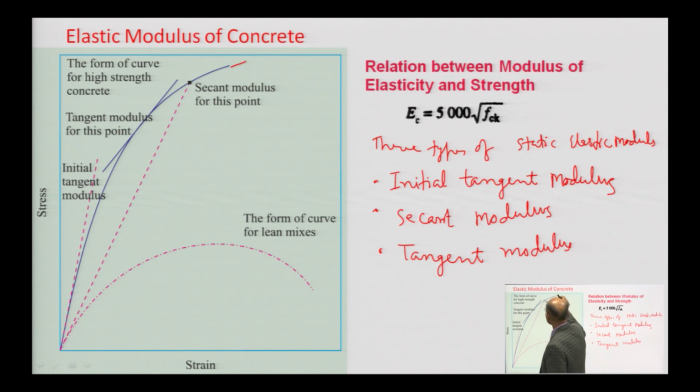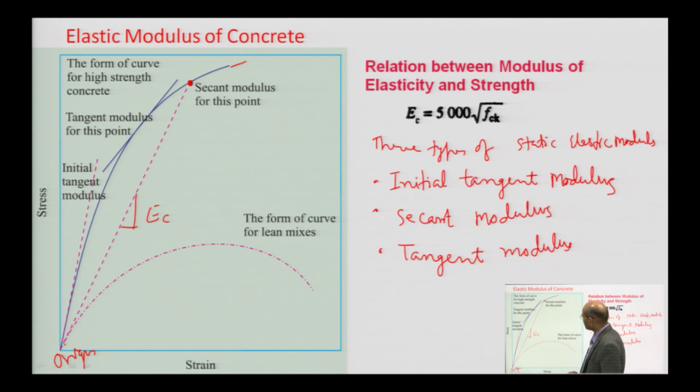So, what here we are observing, suppose let us say this is a stress strain curve. In the secant modulus, you take this point and this point, and meet with a straight line to the origin. Whatever slope you get here will be Young's modulus of concrete, that is called secant modulus.